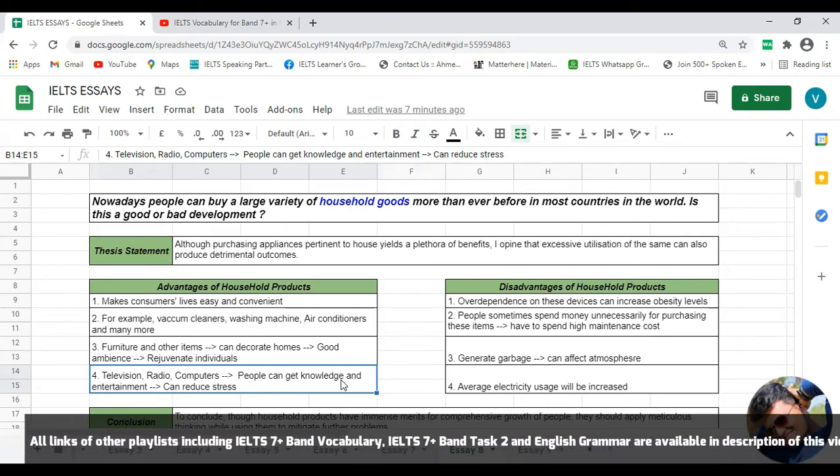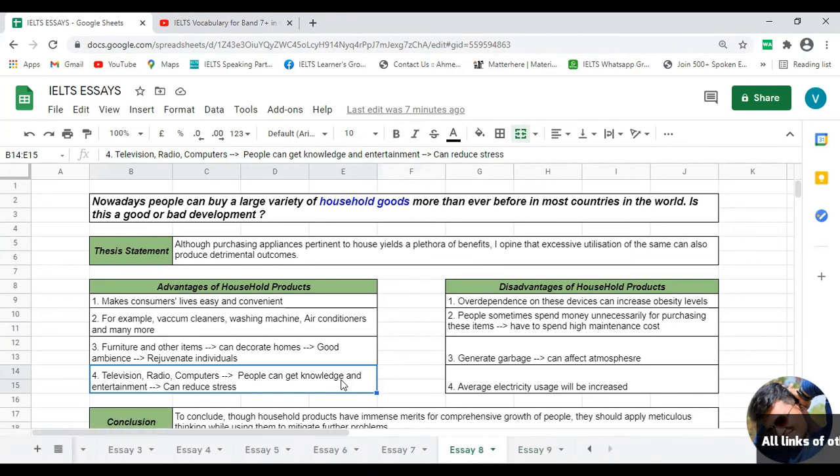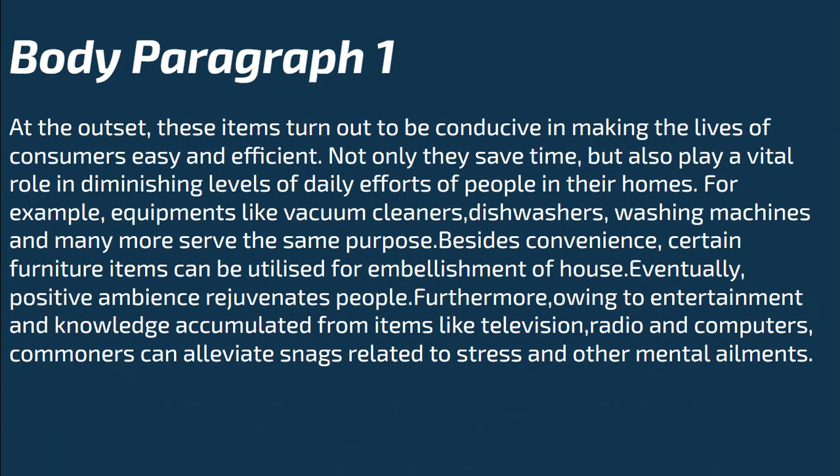So these are the 4 points mentioning the advantages of household products, right? So all these points can be included in your body paragraph number 1. Now it's time to see how body paragraph number 1 can be developed by using these points. So let's see the same.